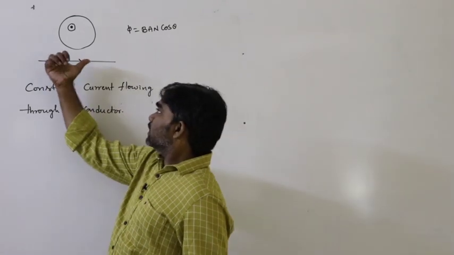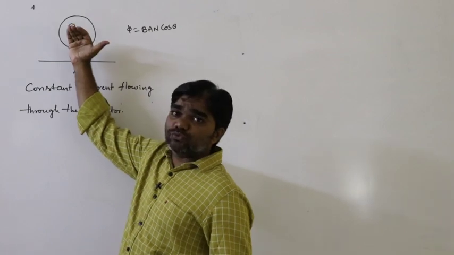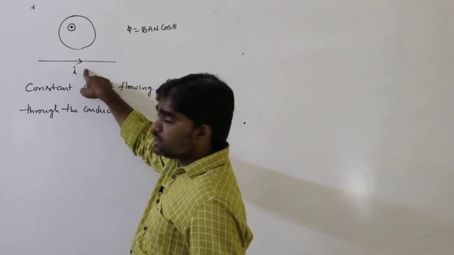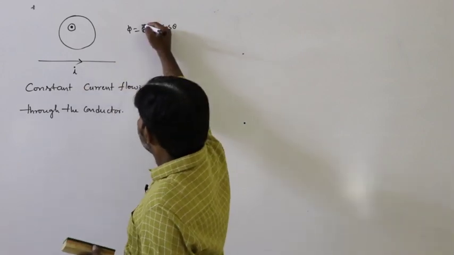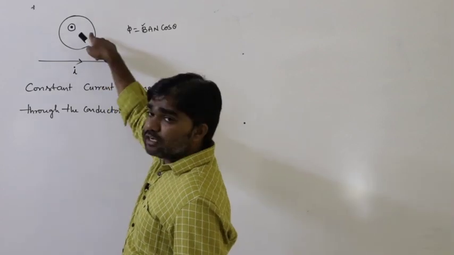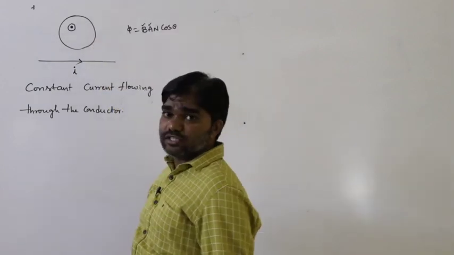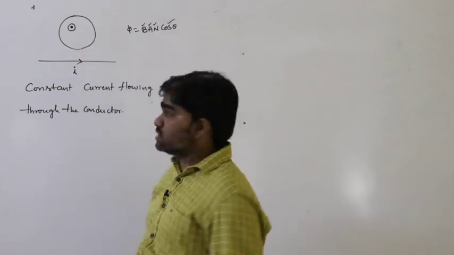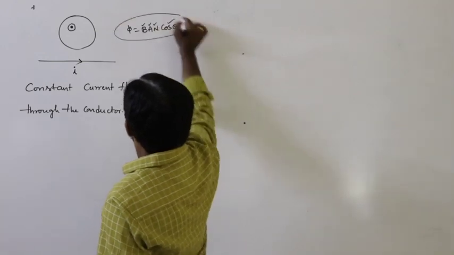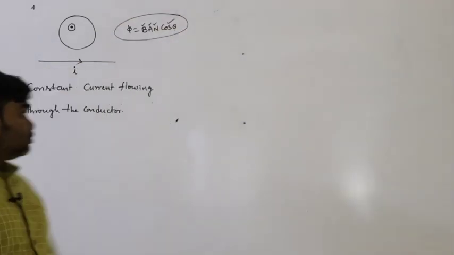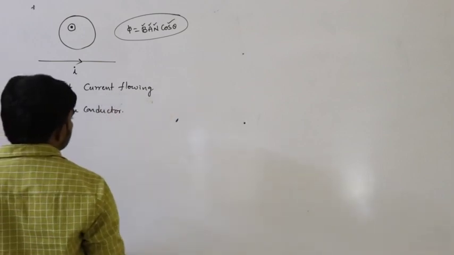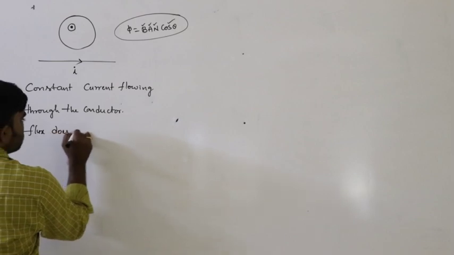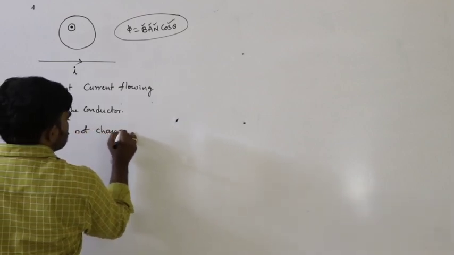See here, due to the current passing through the conductor, an outward magnetic field is developed. If the current remains constant, the magnetic field remains constant. If it is a circular coil, the area also remains constant. The number of turns does not change. The orientation of the coil does not change. So due to this, the flux does not change when constant current passes through the conductor.